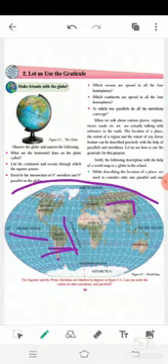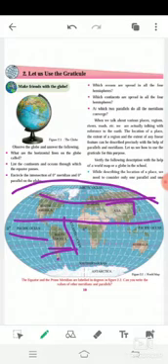Now the last question: based on the globe, at which 2 parallels do all the meridians converge? These are the meridians that are shown. So all the meridians touch at which point?